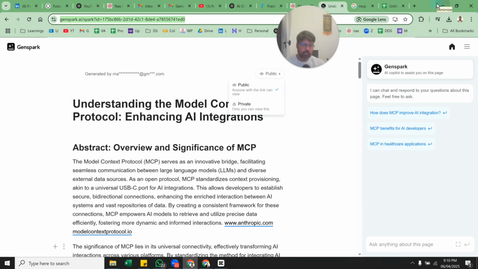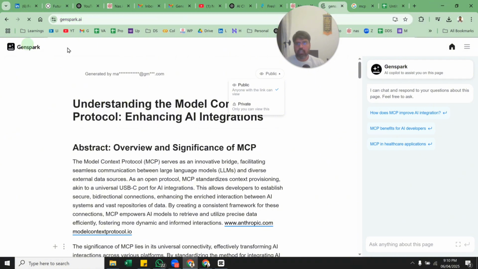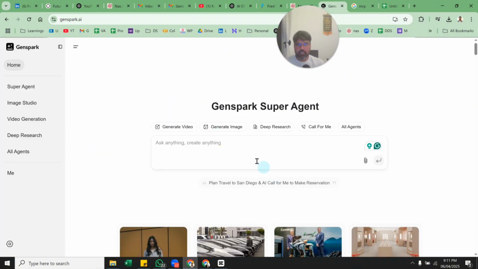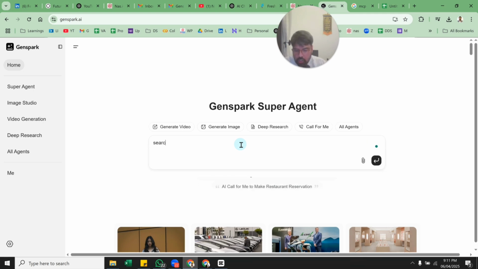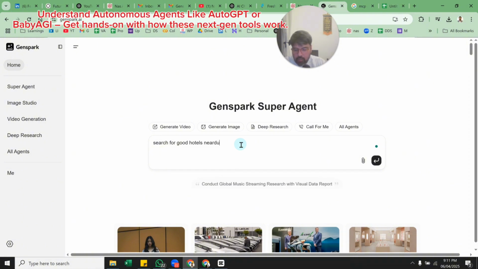We saw GenSpark. Using GenSpark, there is a limitation of credits. I have lost my 200 credits for the day, and if I search for good hotels near Dubai Marina, accessible to public transport, this will not work.